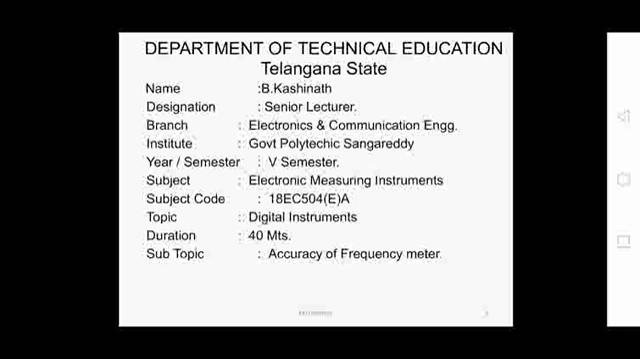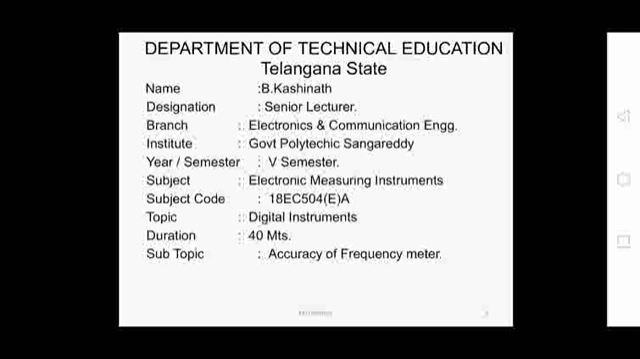I am going to teach the subject of electronic measuring instruments, which comes under third year, fifth semester, and the subject code is 18 EC 504. It comes under the elective subject, and it is the first choice. So 18 EC 504 A, and it is of SBTET, State Board of Technical Education, Telangana's C18 curriculum.